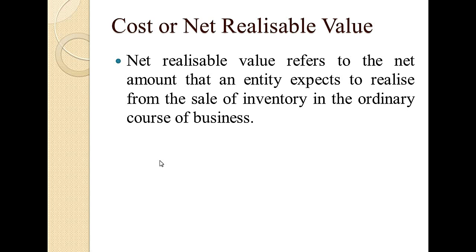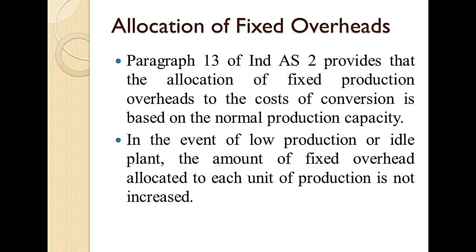Okay guys. Now what is the next impact? Next will be allocation of fixed overheads. As I told before, in case of cost, what do we take? The direct purchase cost, conversion cost, and other cost. So in case of conversion cost, the fixed overheads, we allocate it to the separate units. We allocate it on the basis of normal production capacity. So for this, I will take an example.